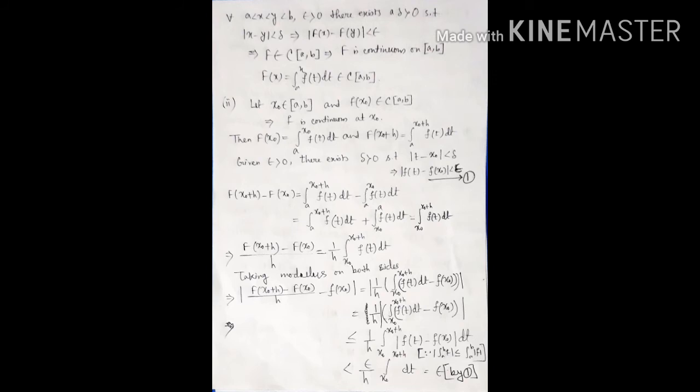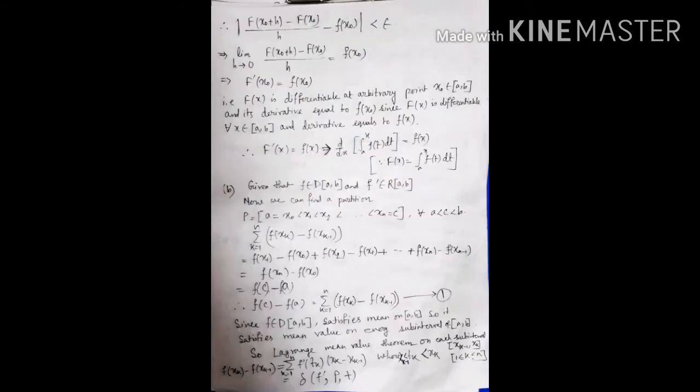Now this is equal to 1 by h. We take 1 by h common from the modulus, and we can write it as 1 by h mod of (integration x0 to x0 plus h f(t) dt minus f of x0), which is less than or equal to 1 by h integration x0 to x0 plus h mod of (f of t minus f of x0) dt, because we know that mod of integration a to b f is less than or equal to integration a to b mod f.